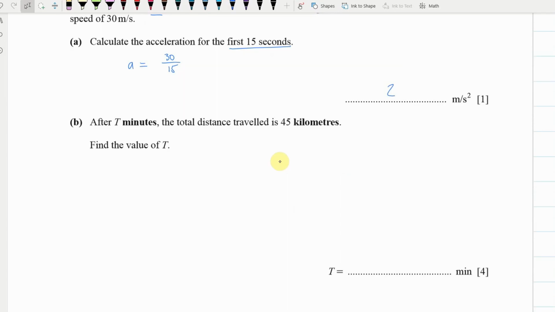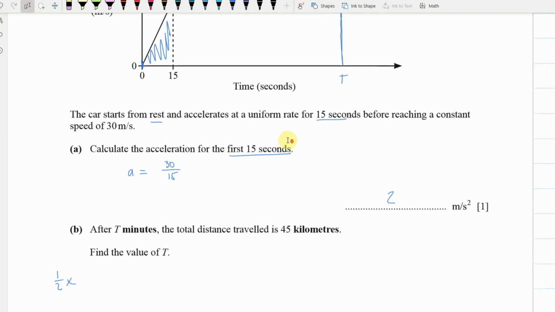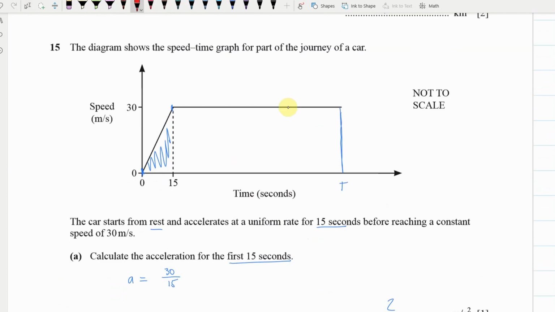So that would be half the base, which is 15 seconds, times the height, which is 30 meters per second, which will give us 225 meters in the first section there, or 0.225 kilometers. Okay, now we know that in total we traveled 45 kilometers, and the rest of the area, as you can see, is a rectangle.